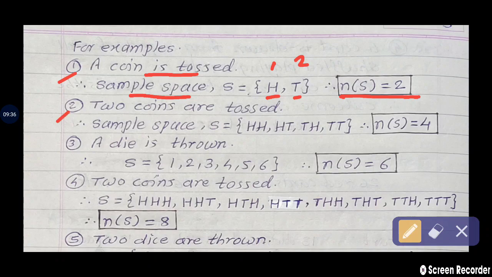Second example, 2 coins are tossed. Therefore, sample space S is equal to: head on both the coins, HH; head on the first coin and tail on the second, so HT; tail on the first and head on the second, so TH; and last, on both the coins TT, which means tail is obtained. So how many sample points are here? So n(S) is equal to 4.